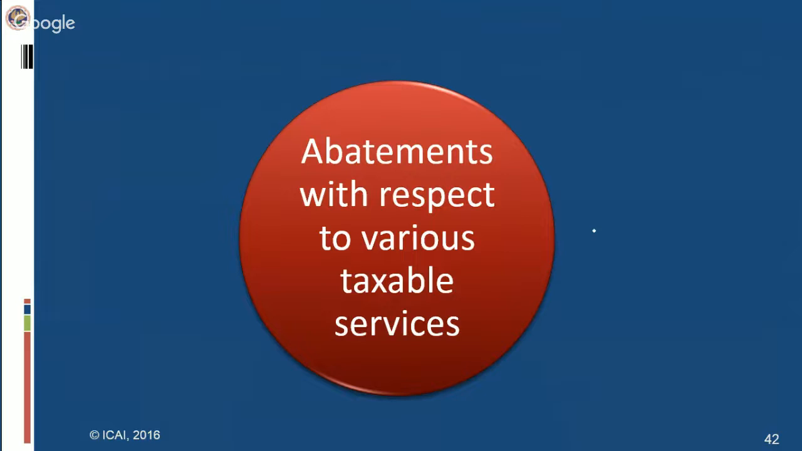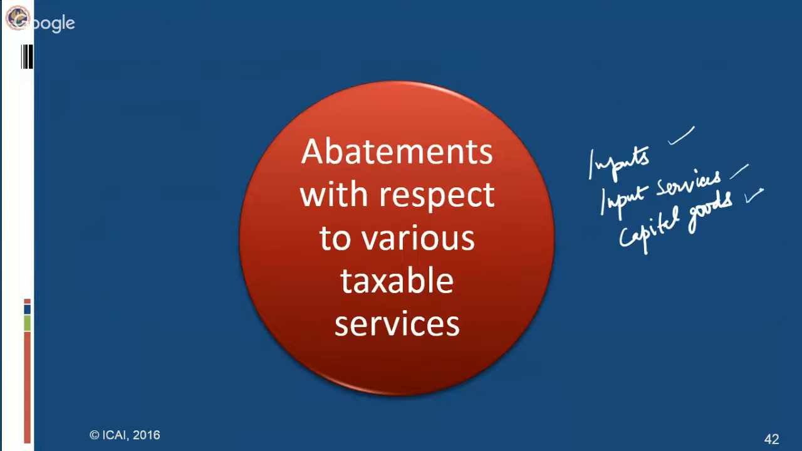And then, as you know, Senvat credit can be availed on three things basically: inputs, input services, and capital goods. So the conditions basically revolve around not allowing Senvat credit either on inputs or on input services or on capital goods. In some of the services, in fact, the Senvat credit is not allowed on all the three. So it is basically the combination of these three things on which the Senvat credit should not be taken in order to avail the benefit of abatement.